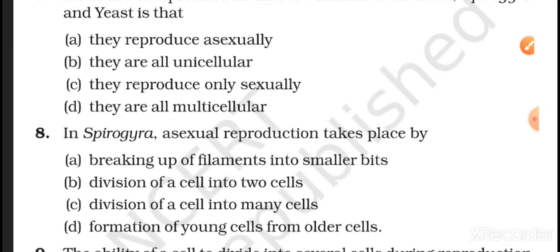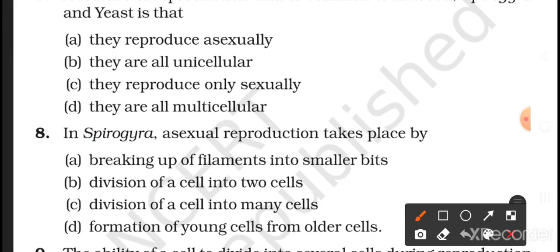Question number 8. In Spirogyra, asexual reproduction takes place by breaking up of filaments into smaller bits, division of a cell into two cells, divisions of a cell into many cells, formation of young cells from the older cells. So here we know that Spirogyra reproduce asexually by the process of fragmentation.